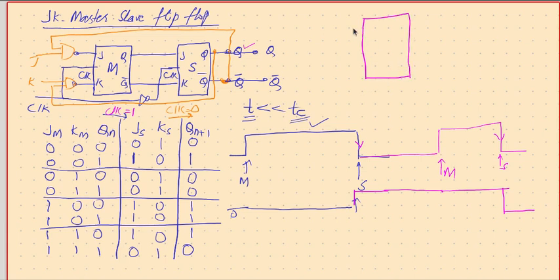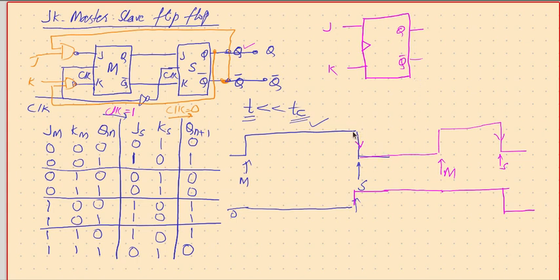So we represent this whole thing with a new symbol. This is our J, this is our K, this is Q, this is Q bar. This whole thing comprises this whole circuit. Now the difference is, first, it is going to work only at this edge of the clock, not when it is constant. Only when the clock is changing can you find the variation in the output, therefore we call it edge triggered, not level triggered.